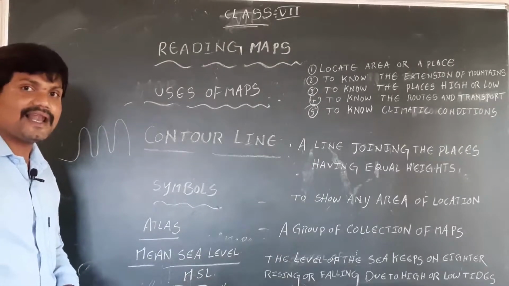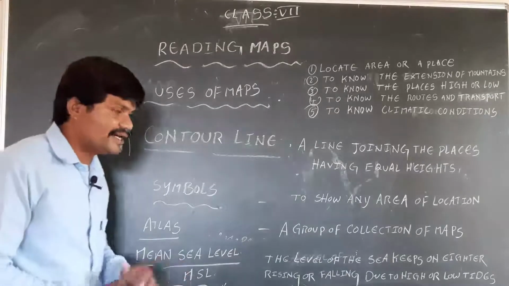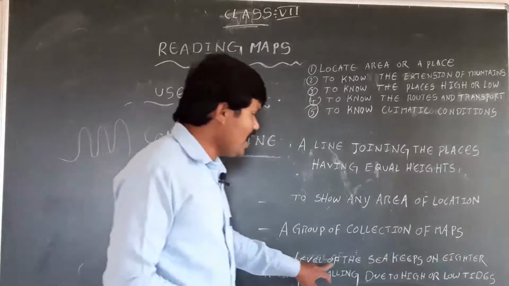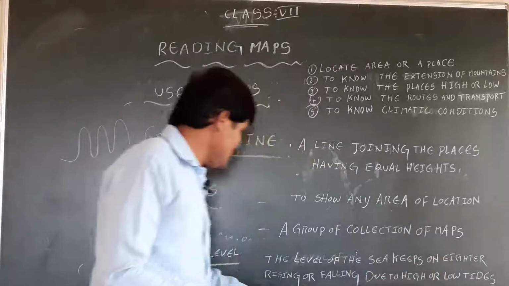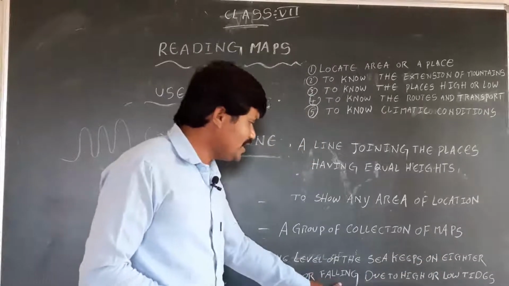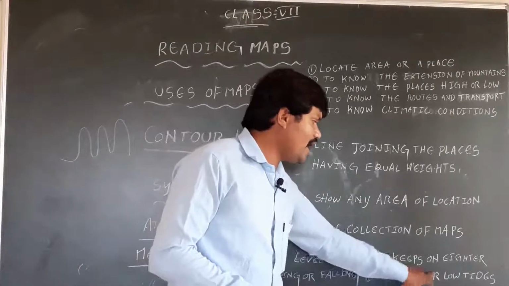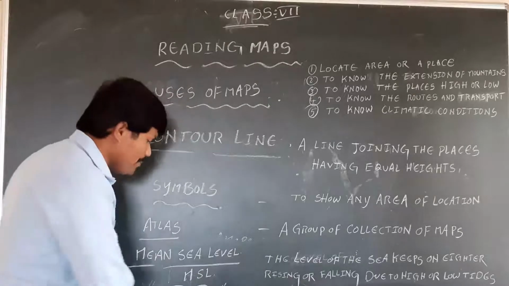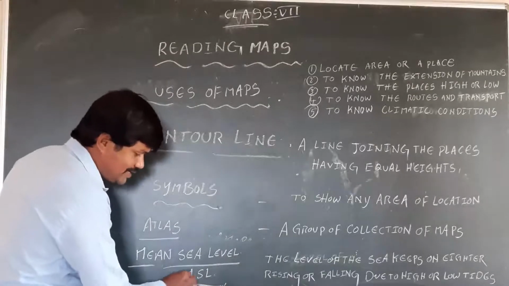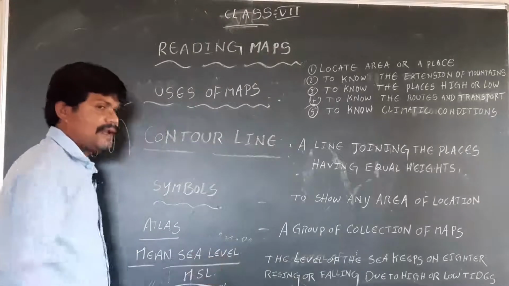Mean sea level. See here, the level of the sea keeps on either rising or falling due to high or low tides. This is called MSL, mean sea level.